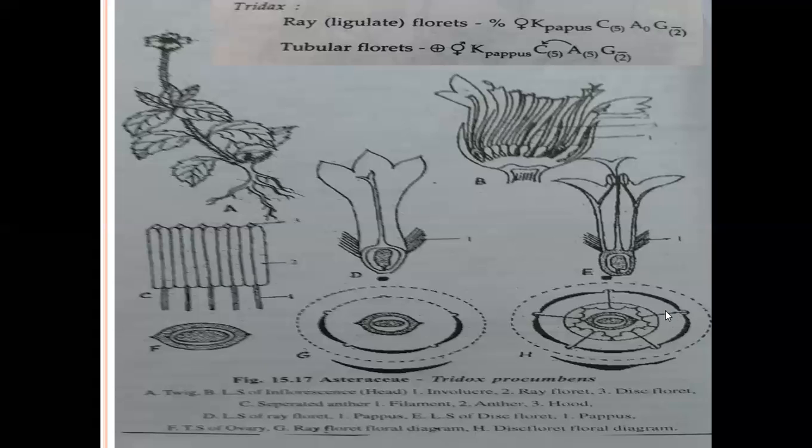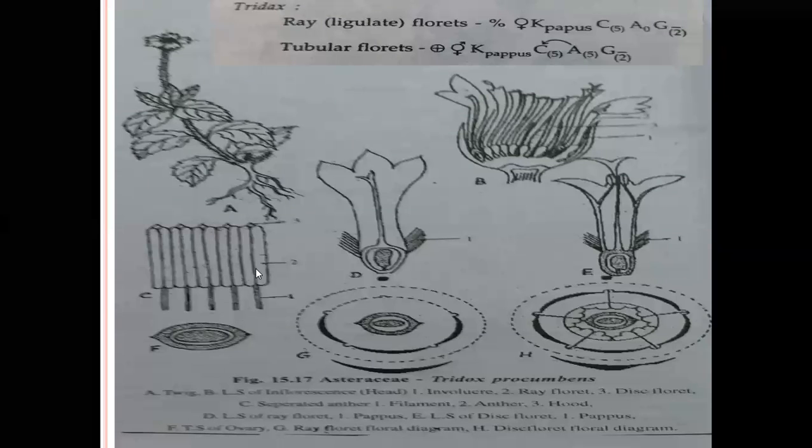At the terminal part of the anther, a hood-like structure is present. Anthers are dithecous. The dithecous anther faces inwards, called introrse. The anthers release pollen grains by longitudinal dehiscence.